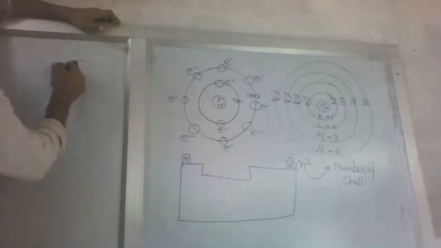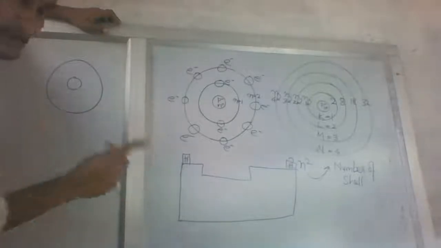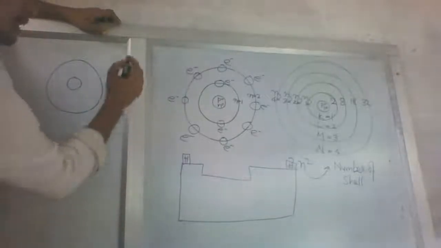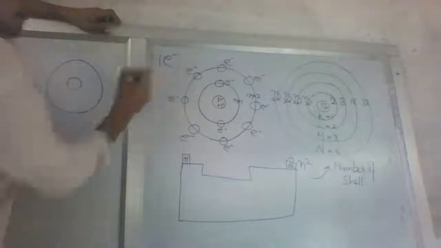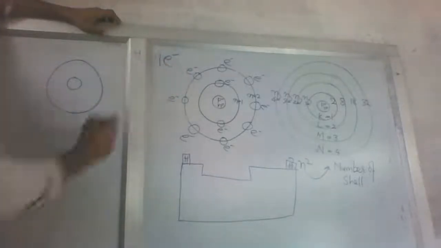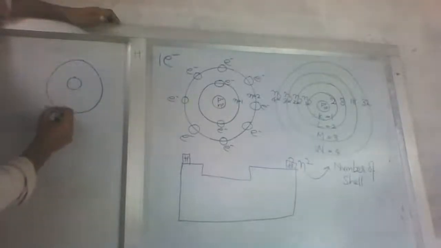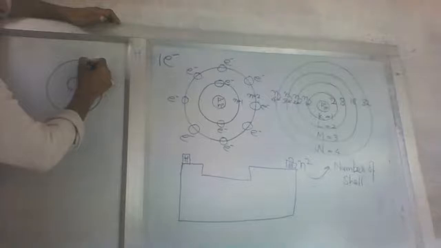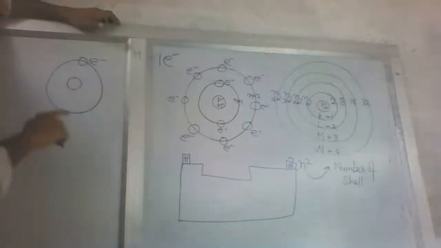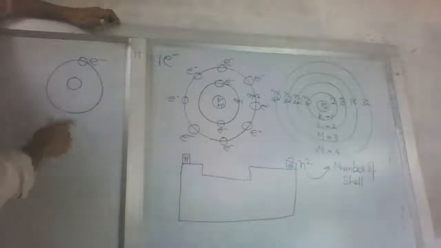Now, the structure of hydrogen according to this atomic structure: we will see hydrogen's nucleus, this is the nucleus, and this is its first shell. Because hydrogen has been kept at the first place, it is having only one electron in it. Only one electron in hydrogen. This is the nucleus and this is the structure of hydrogen. This is only one electron revolving in the first shell, K shell, n is equal to 1 shell.